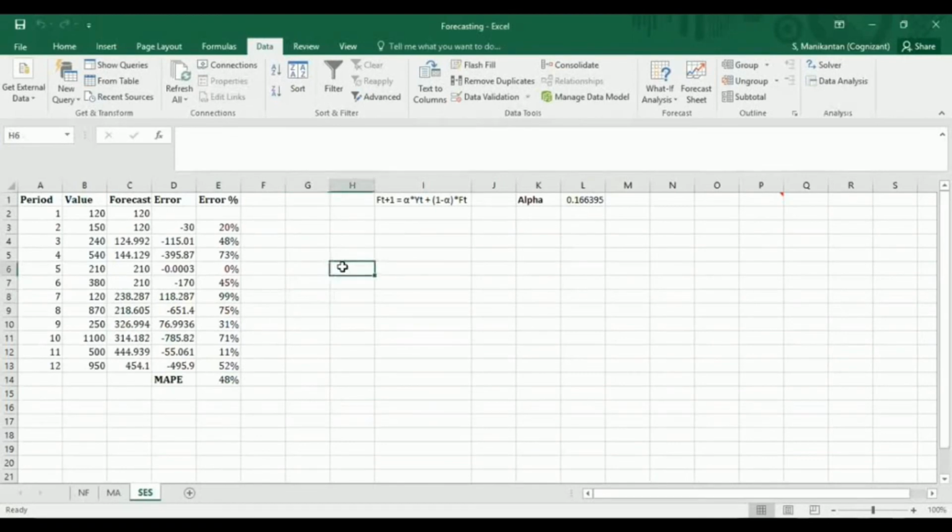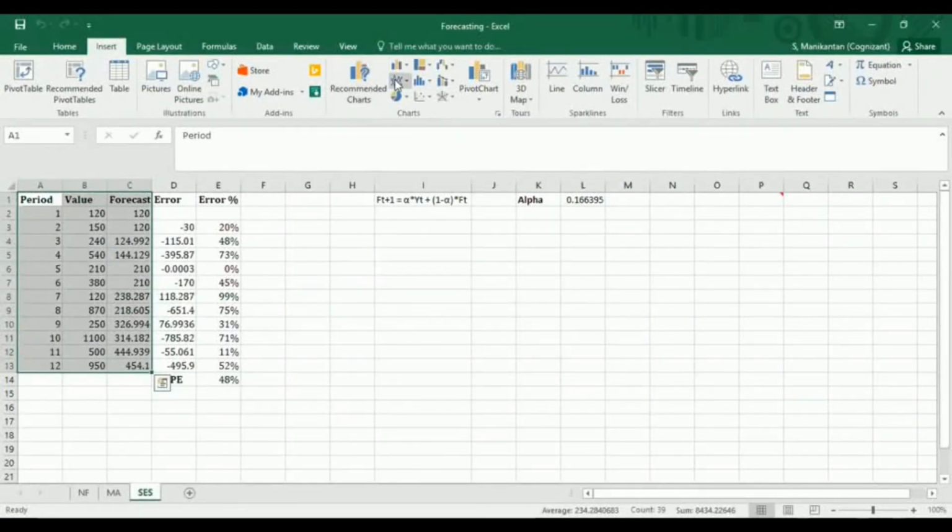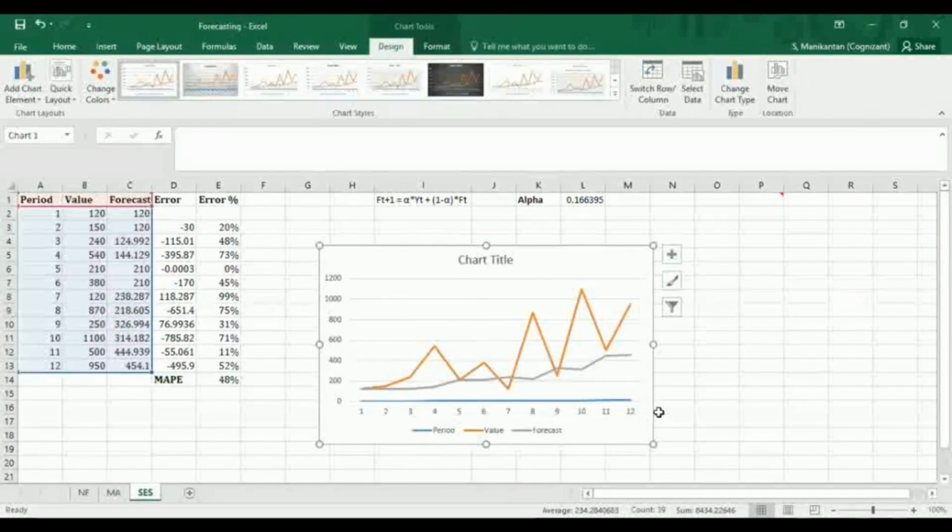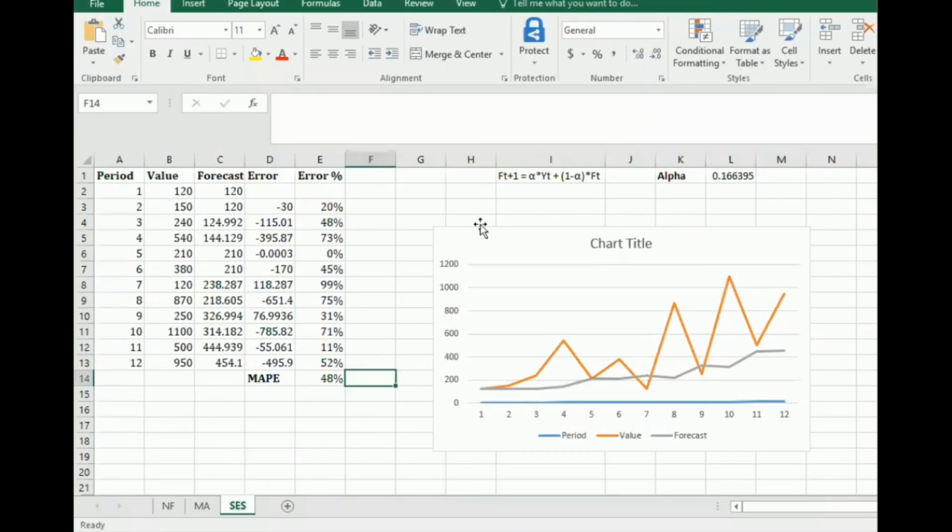Okay, as before, what we'll do is we'll plot the graph of value and forecast. You see a curve here, which is smoother than the one you saw in moving average. Okay, looking at the curve, you can deduce that there is an increasing trend in the value. And similar to moving average, the forecast here also lags behind the actuals.